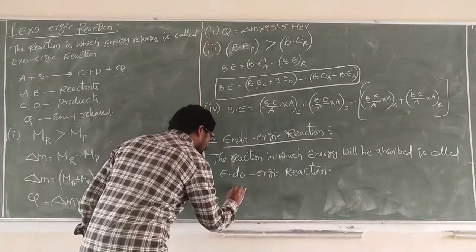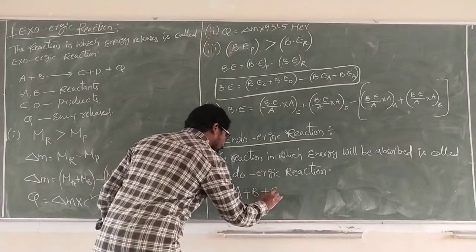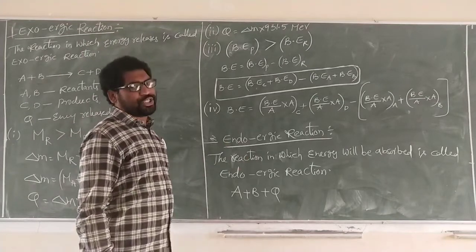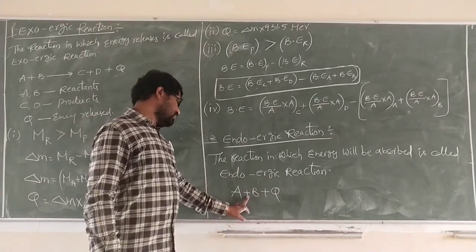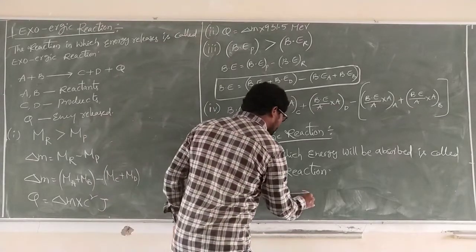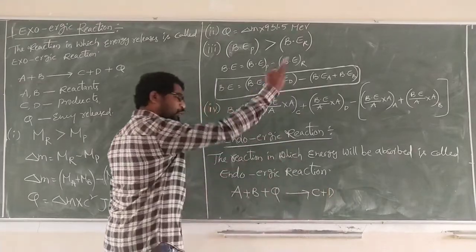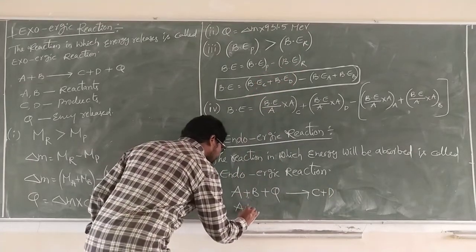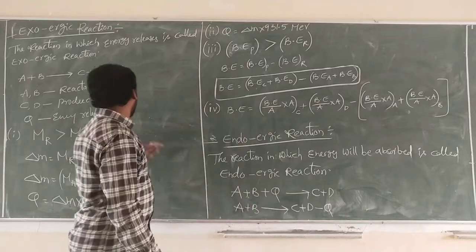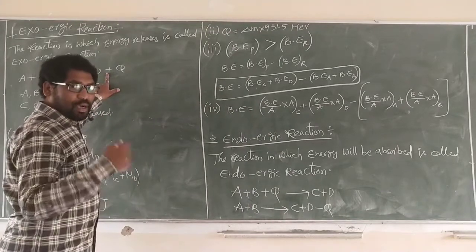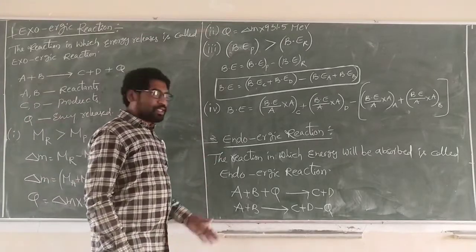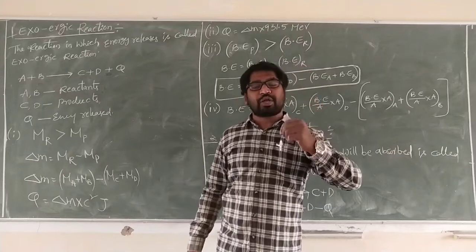See carefully: A plus B plus Q, energy absorbed before going to the reaction. For the reaction to occur, energy must be absorbed. It gives rise to products. Thus Q is transposed outside, and we get A plus B gives rise to C plus D minus Q. The amount of energy released is on the positive side, energy absorbed is on the negative side. This is the sign convention according to the first law of thermodynamics.